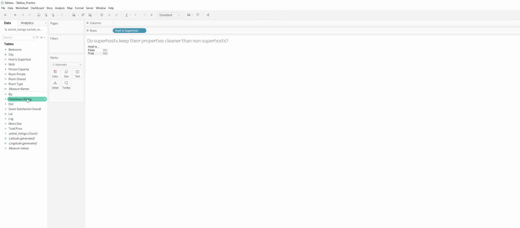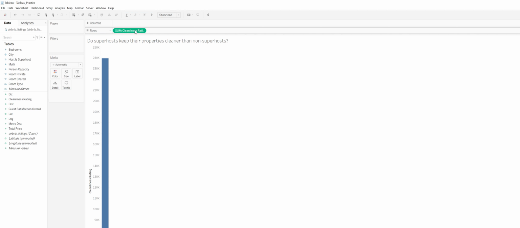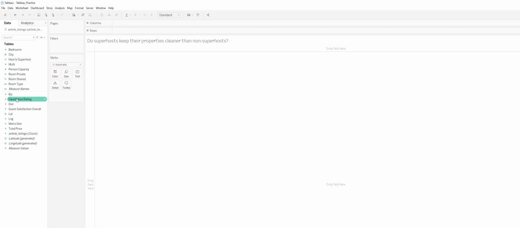And we happen to have this cleanliness rating. If we take a look at cleanliness rating, let's just pull this back so you can see. If I drag cleanliness rating up to rows, you can see it's going to default to summing it. I don't want that. So here's what I'll do. I'll change it to a dimension. And then when I drag it to rows, it enumerates the possible scores. So it looks like the cleanliness rating is on a scale of 1 to 10, 10 being the cleanest. I'm going to drag that back and change it to a measure.